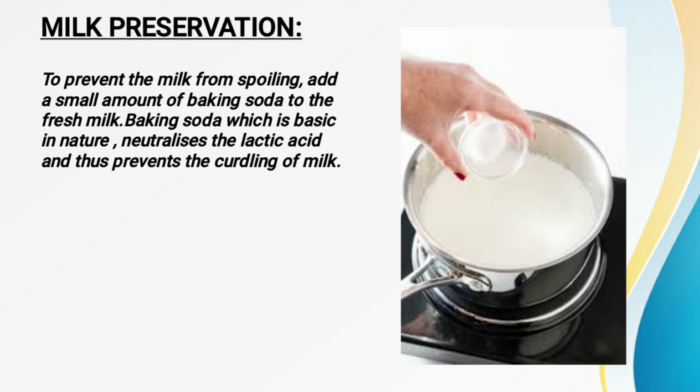In our home also, you must have seen your mother adding baking soda to the milk. Baking soda has a basic nature, so it will neutralize the effect of the lactic acid. By the presence of baking soda, the lactic acid wouldn't be able to form, and thus it will not spoil our milk, and our milk will be preserved.